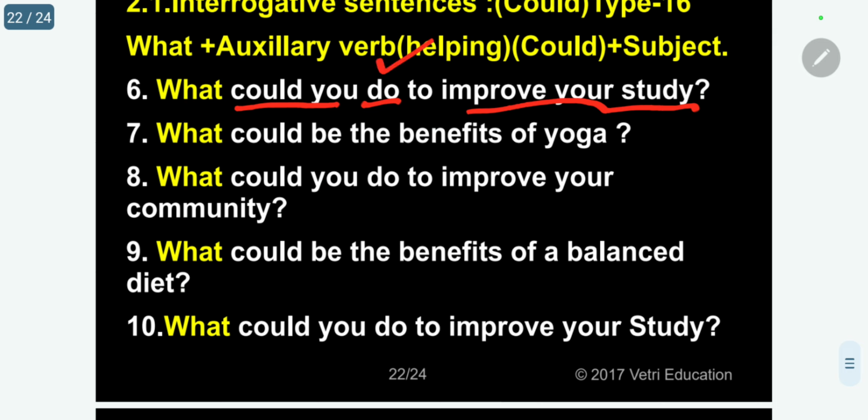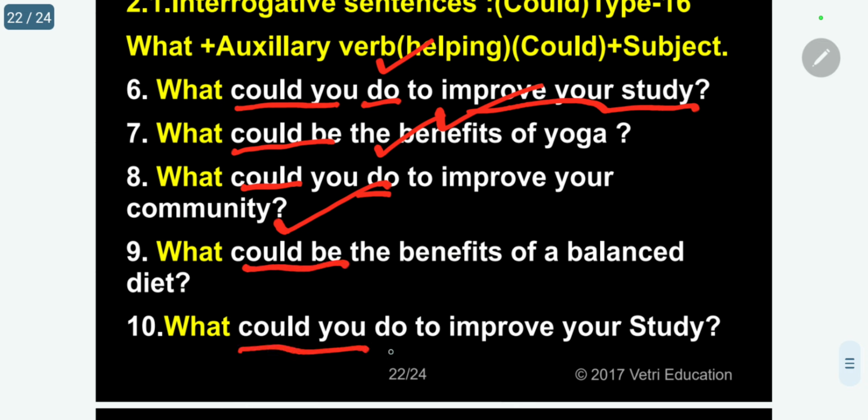Do is the main verb, could is the auxiliary. What could be the benefits of yoga? Be is the main verb, could is the auxiliary. What could you do to improve a community? Do is the main verb, could is the auxiliary. What could be the benefits of a balanced diet? Be is the verb.